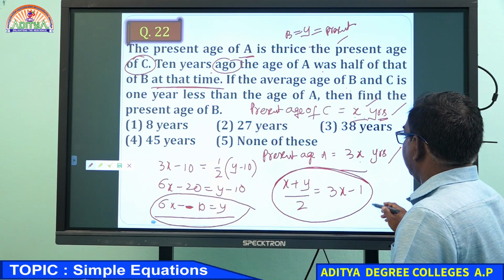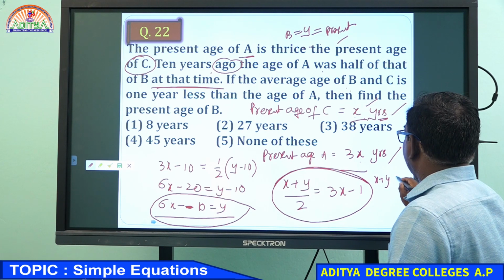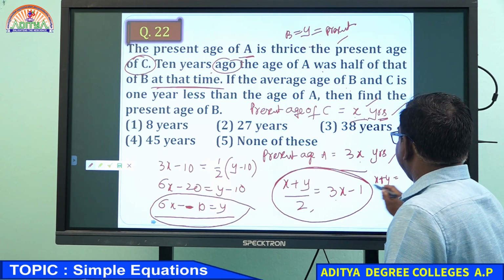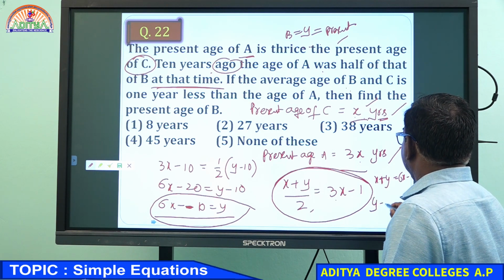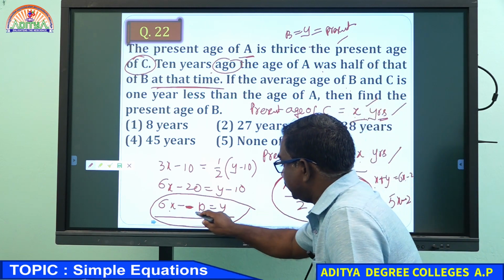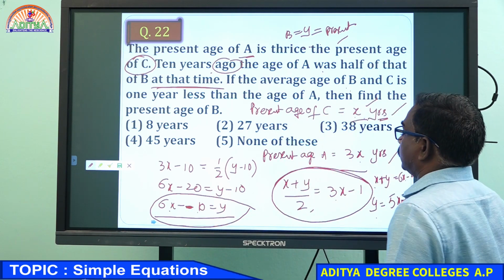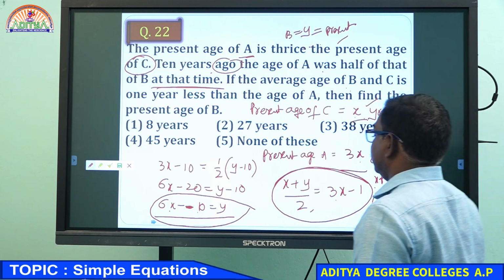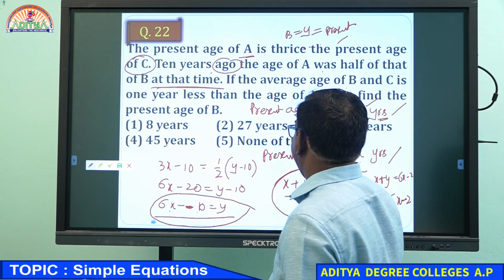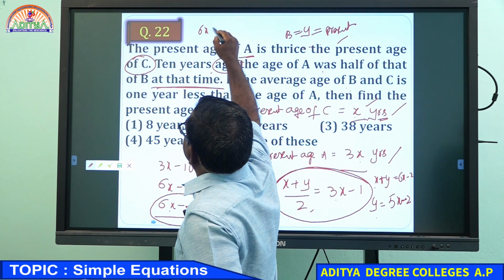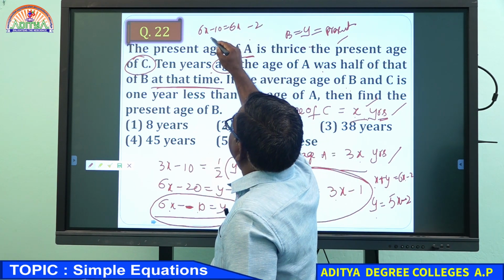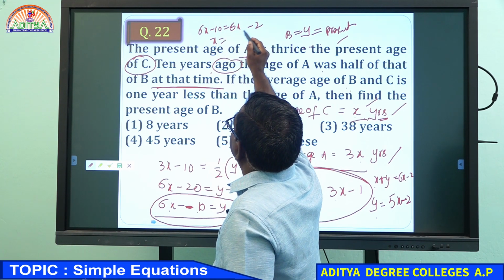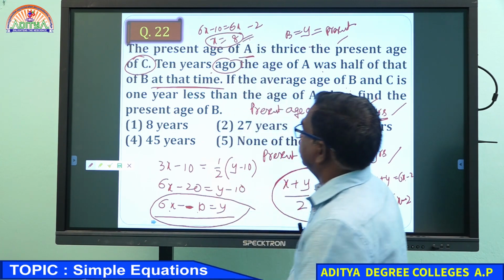What you will get here is x plus y equals 2 into (3x minus 1), so y equals 5x minus 2. Here y equals 6x minus 10, and y equals 5x minus 2. Compare these two and you will get the answer. 6x minus 10 equals 5x minus 2, so x equals 8 years.